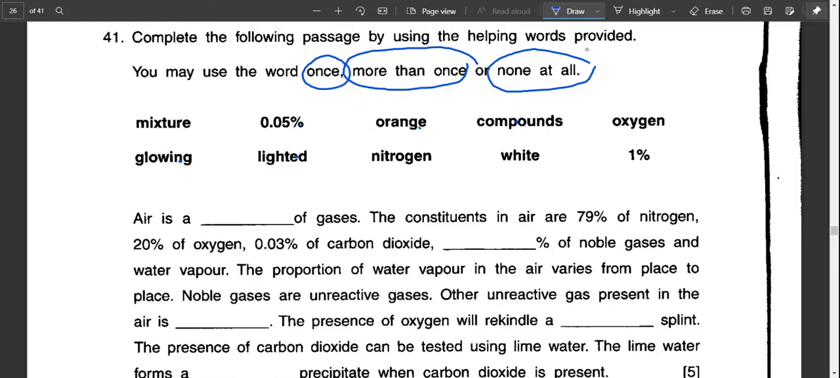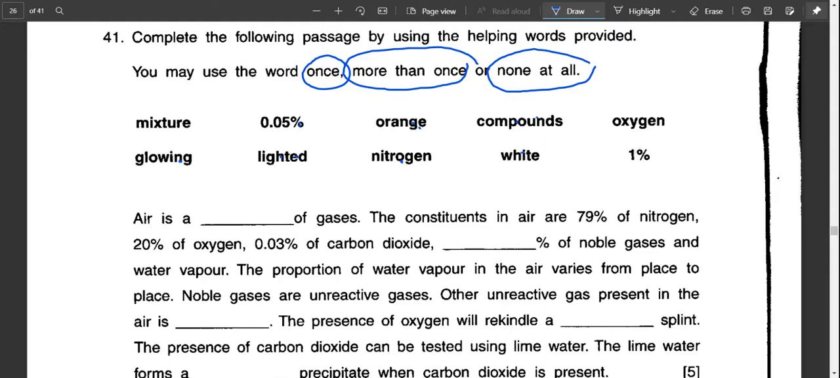The habit of the students is that they like to answer fast and they don't read the instruction, and they usually use the choice only once. They thought they cannot use it more than once. So in this particular question, you can see you may use it more than once or none at all. And then you can see that the choices are mixture, 0.05%, orange, compounds, oxygen, glowing, lighted, nitrogen, white, and 1%. So let's have a look.